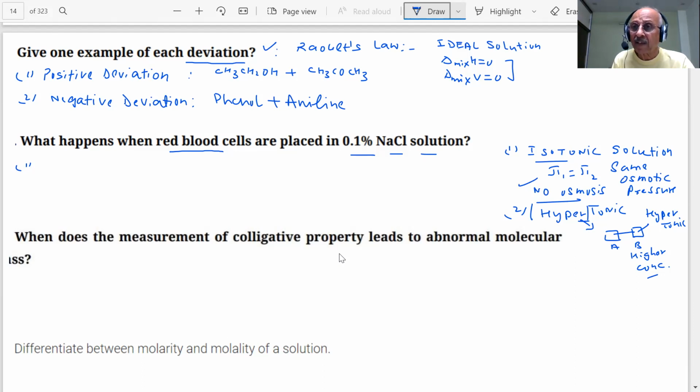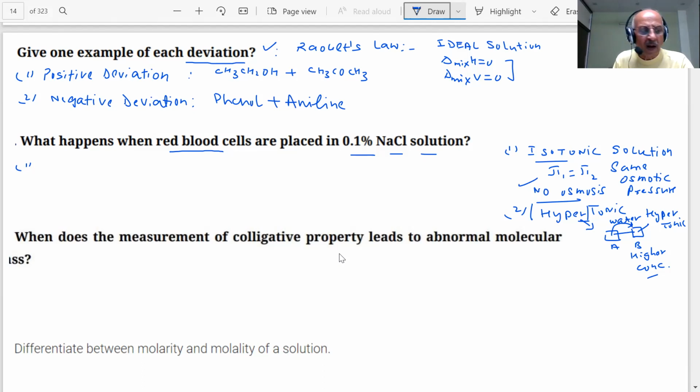Where the solvent is more, student, where the water is more. So water will flow from a higher amount of water to lower. Solvent is more where? In a solution which has a lower concentration. So in A, what will happen? Water will flow from A to B. Yes or no? Now, no mugging. This is the reason I talked of the meaning of hyper, student, because there is confusion and in the exam you will make mistakes. Such a question is usually asked in the paper. Therefore, hyper has higher concentration.